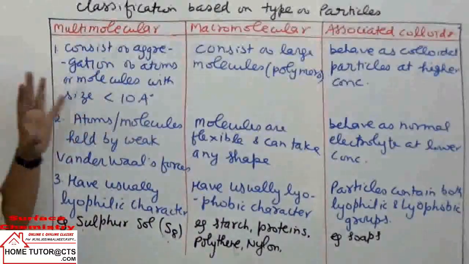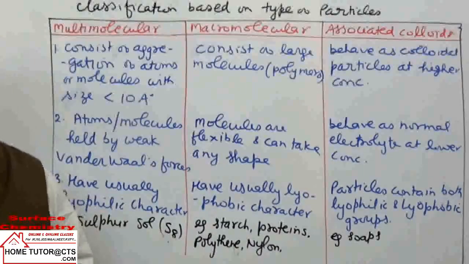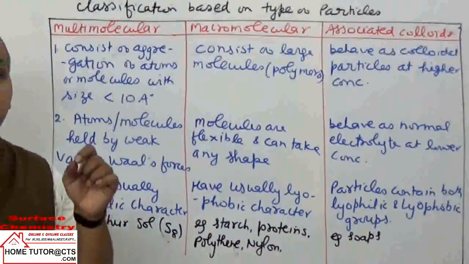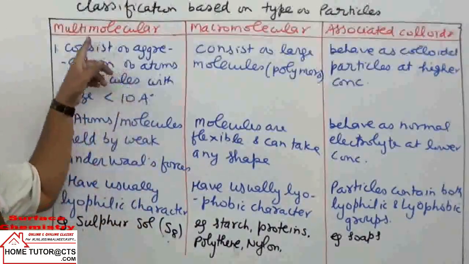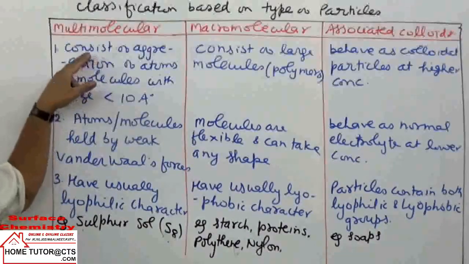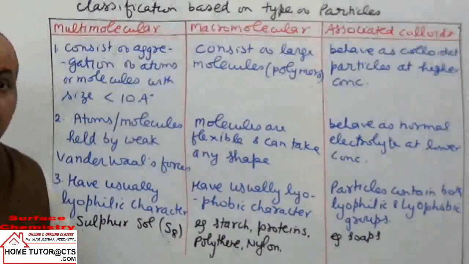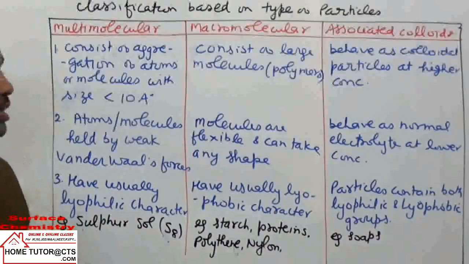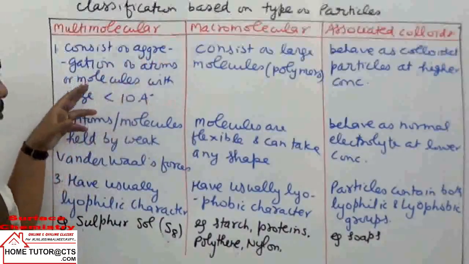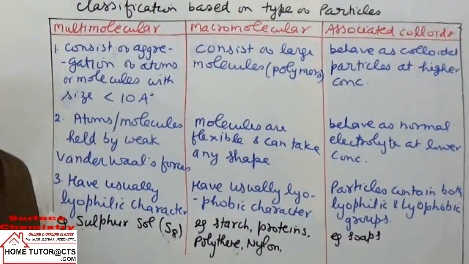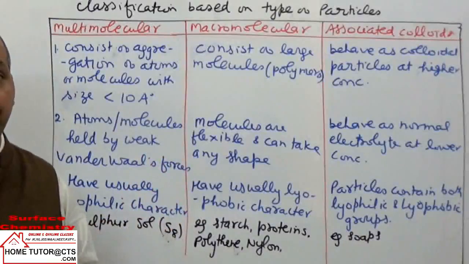See, in the first one, what happens? Multi-molecular means separate molecules or particles whose size is below the colloidal range. What is the colloidal range? 10 angstrom to 1000 angstrom. So multi-molecular colloids consist of aggregates of atoms or molecules whose diameter is less than 10 angstrom. When a large number of atoms or molecules combine, they form bigger particles with diameter in the range of 10 to 1000 angstrom.